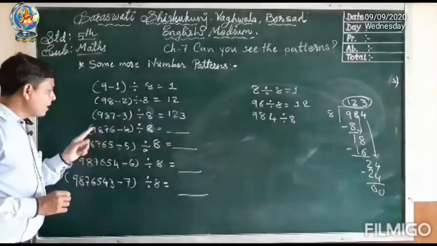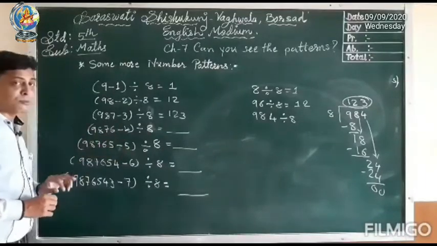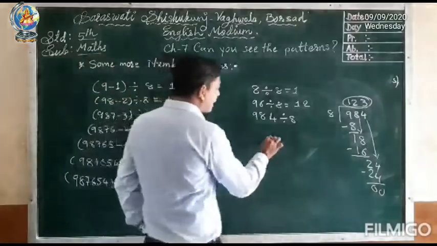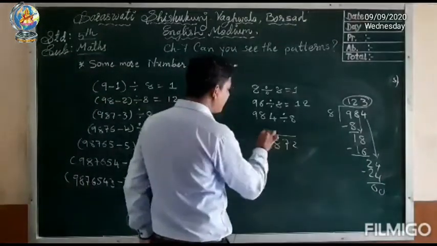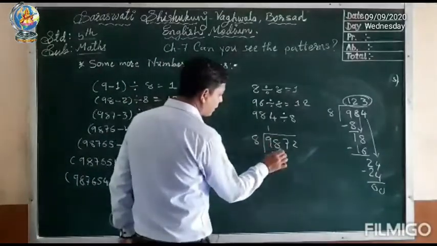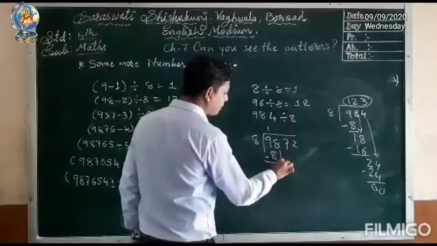So let us check. 9876 minus 4. 9876 minus 4 is equal to how much? 9872. 9872 divided by 8. So let us divide. 9 ones are 9. 8 ones are 8. 1 remains. Bring 8 down.